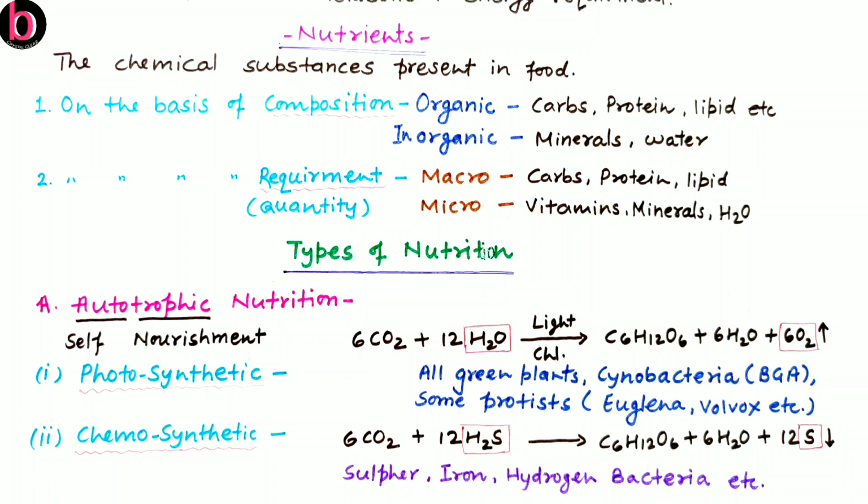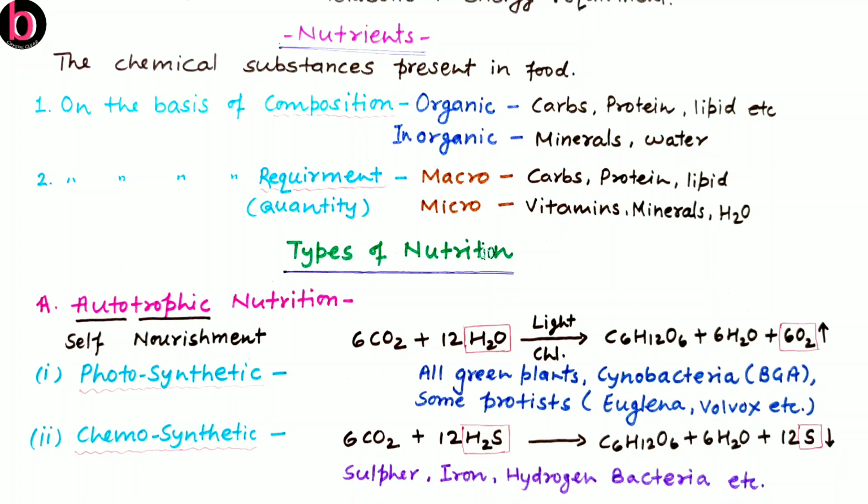Now what are the organisms that participate in photosynthesis? These are all green plants, not all plants, because there are a number of plants which are non-green and therefore non-photosynthetic. The green color is because of the pigment known as chlorophyll. Second is cyanobacteria, that is blue-green algae.